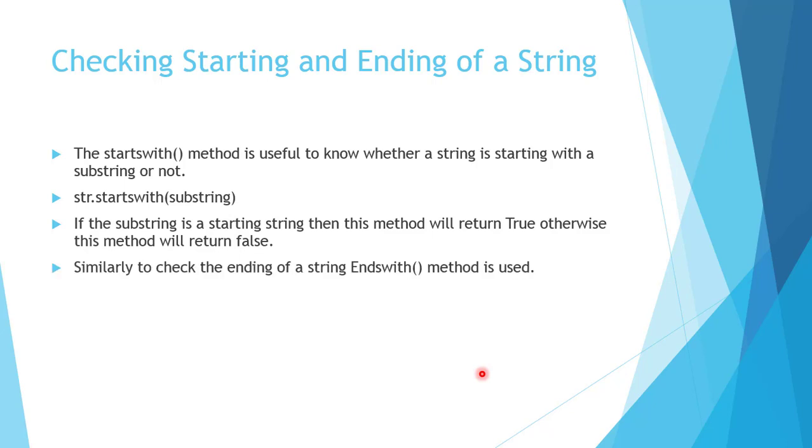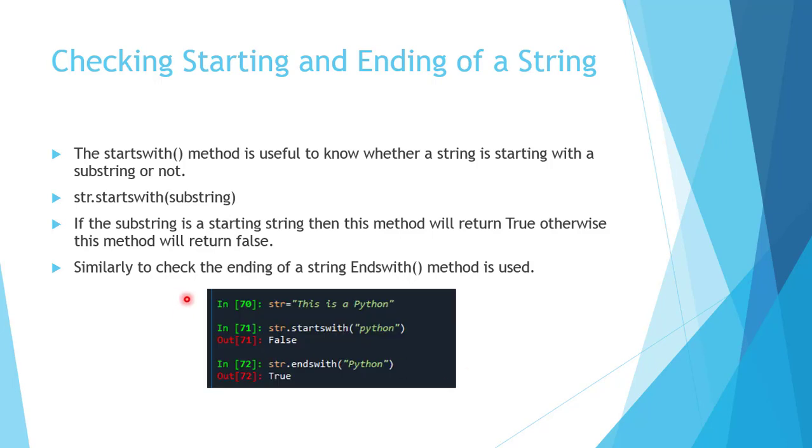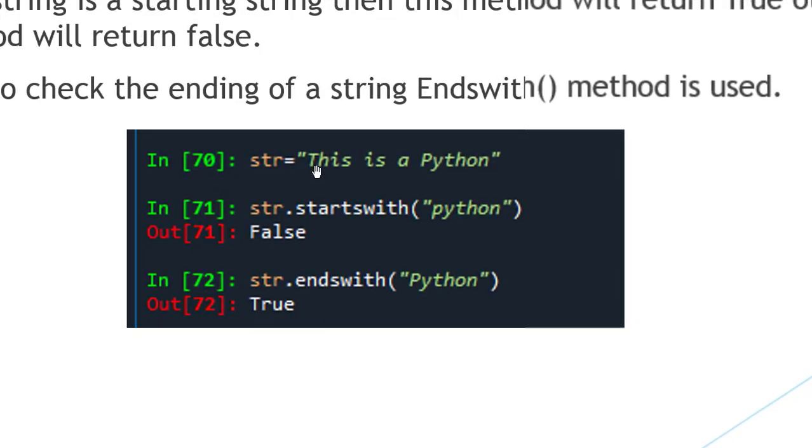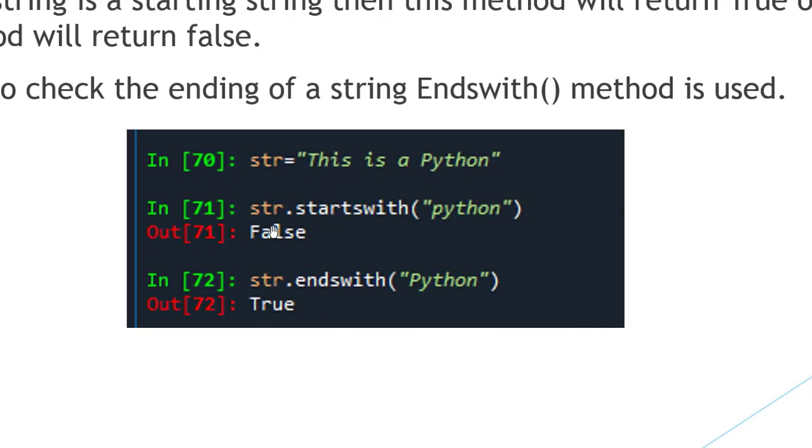Similarly, to check the end of the string, the endswith method is used. So consider this example. str is equal to "this is the Python". So str.startswith Python: here we are checking, does str start with Python? No, str does not start with Python, so the startswith method returns false.